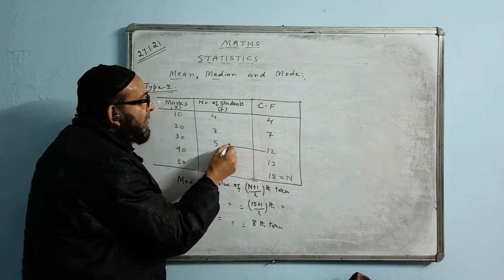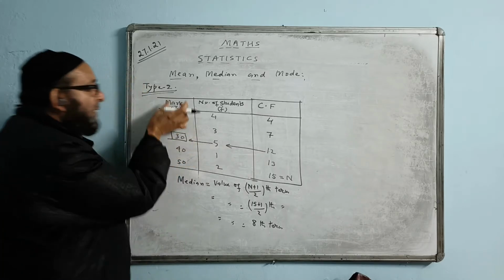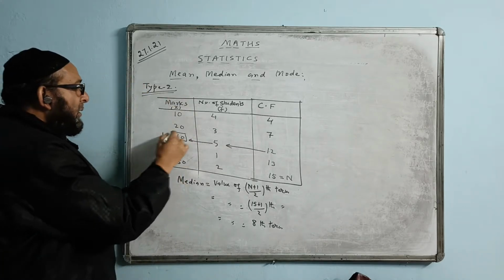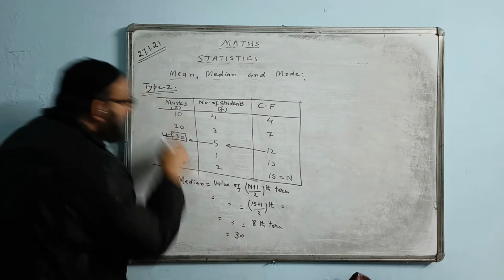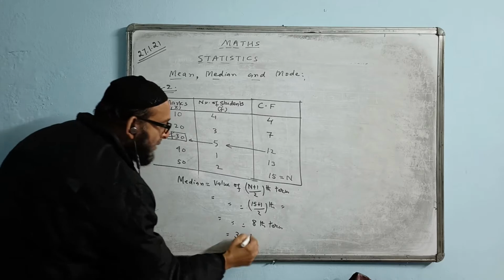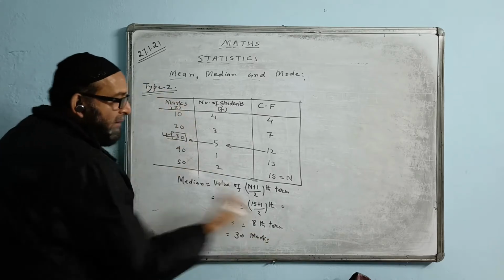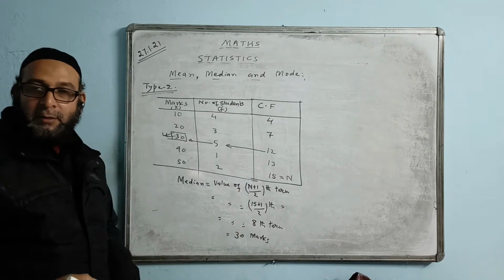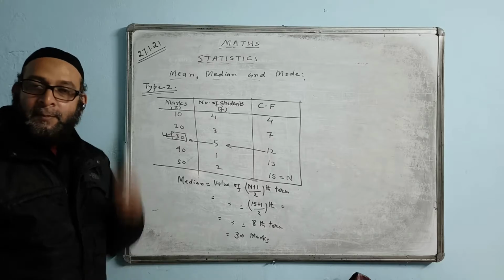So your answer will come here. Put an arrow. Here is the answer. Answer always comes in the first column. What is the answer here? 30. That means we write the answer 30, and whatever is in marks, they write 30 marks. If they write kg or centimeter, then you give the unit accordingly. So this is the answer of median, 30.